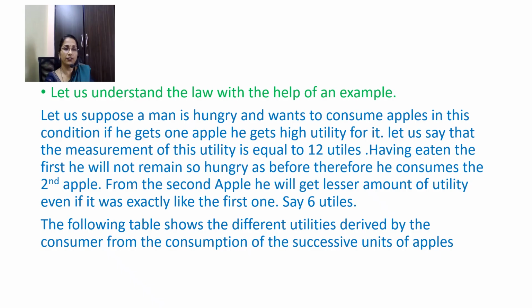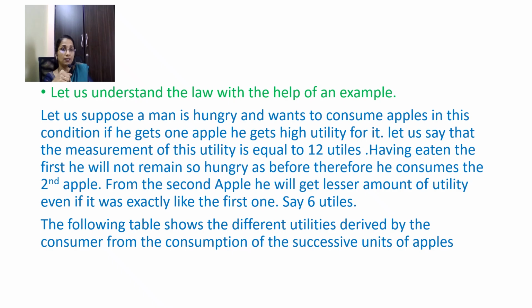Having eaten the first apple, he will not remain so hungry as before. He will consume the second apple. From the second apple, he will not get the same level of utility which he got from the first apple.